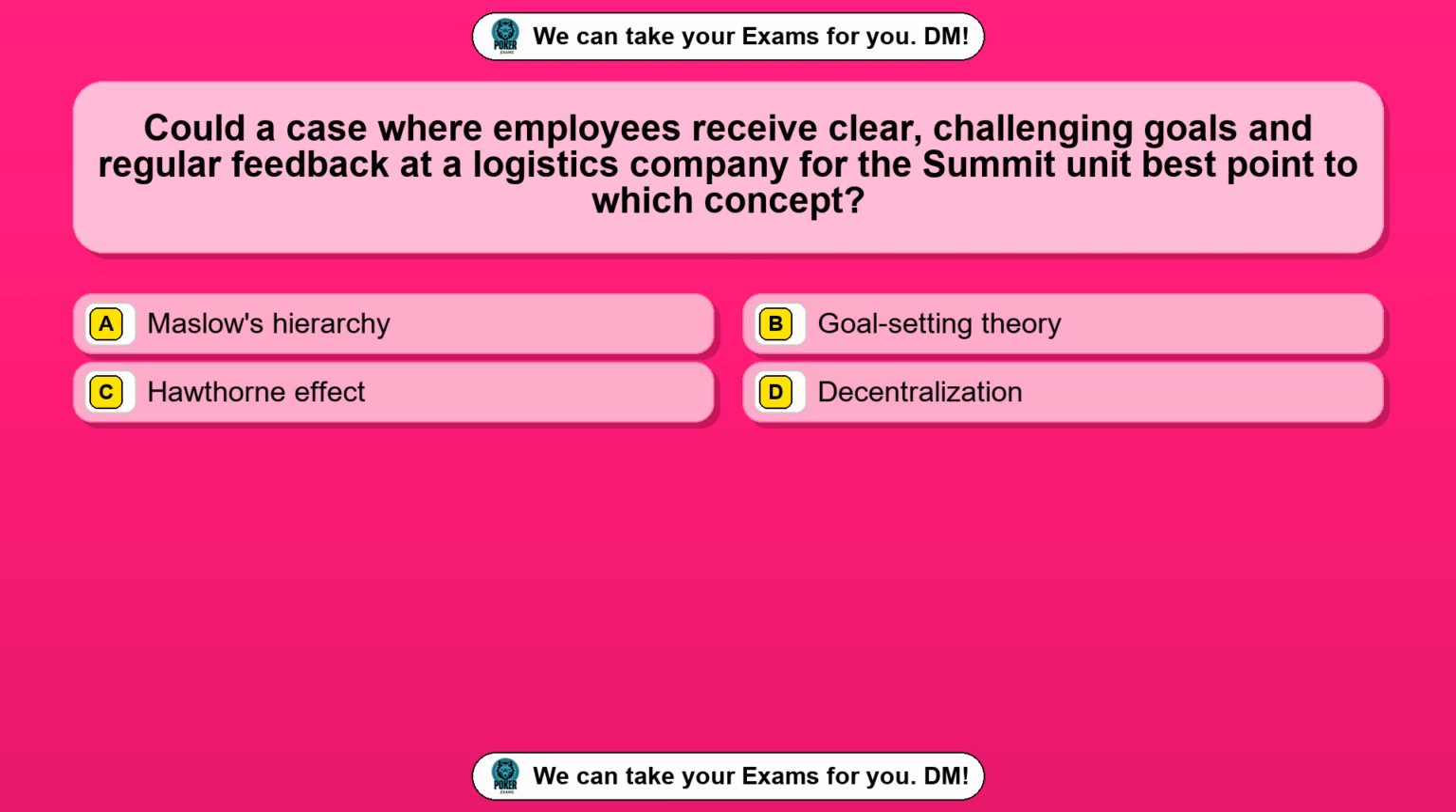Question 60. Could a case where employees receive clear, challenging goals and regular feedback at a logistics company for the Summit unit best point to which concept? Option A, Maslow's hierarchy. Option B, goal-setting theory. Option C, Hawthorne effect. Option D, decentralization. The correct answer is option B, goal-setting theory.